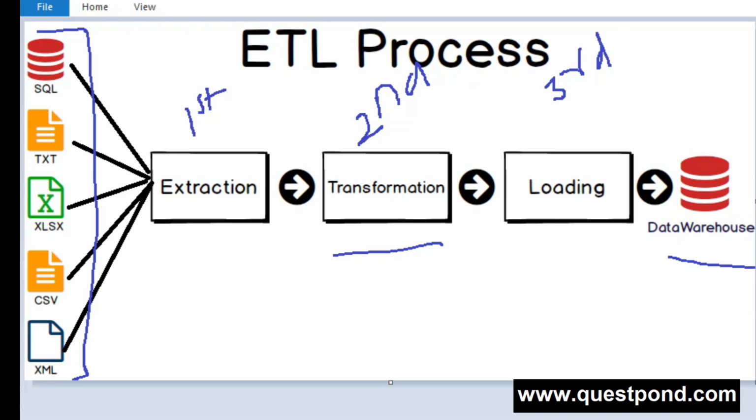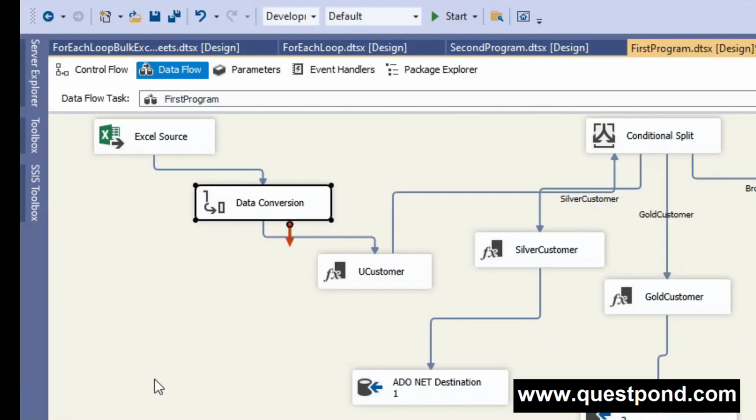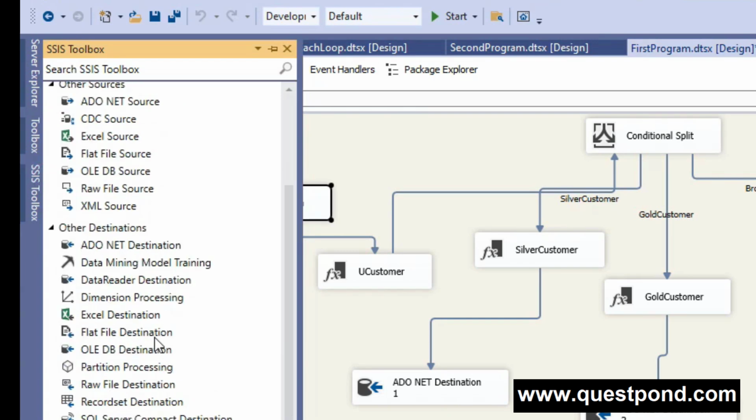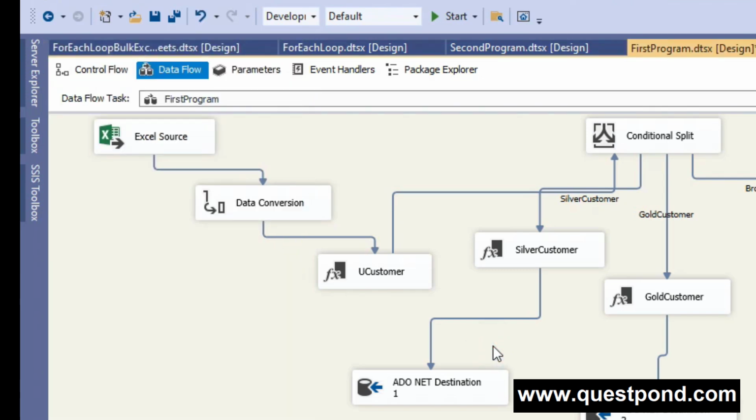Loading can be done with the help of destination components. As you can see, we have many destination components like ADO.NET destination, Excel destination, flat file destination, OLEDB destination and many more. With the help of these destination components, we load the data into the data warehouse. Or sometimes we store the data in an Excel file or text file with the help of the flat file destination and Excel destination. Okay guys, so this is all about the ETL process in SSIS.